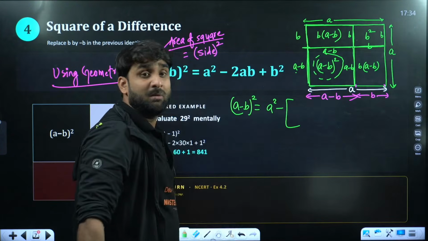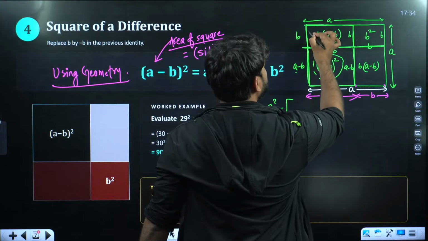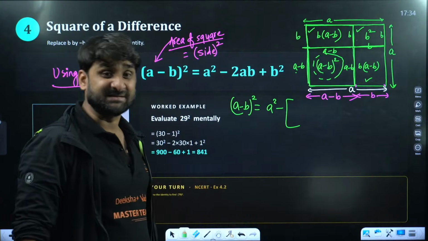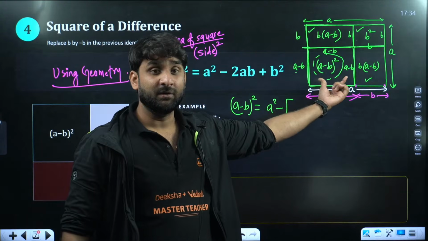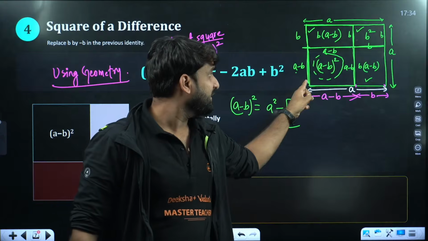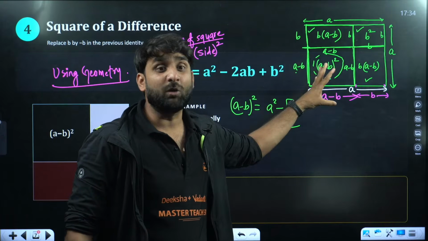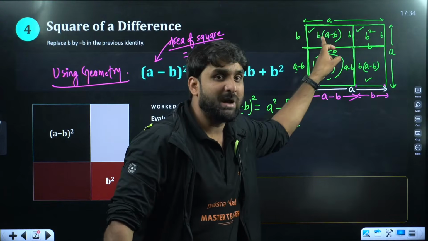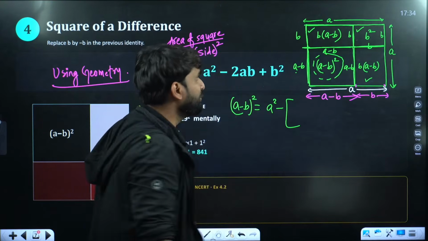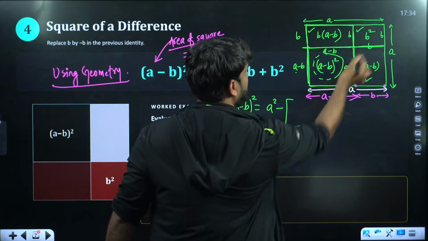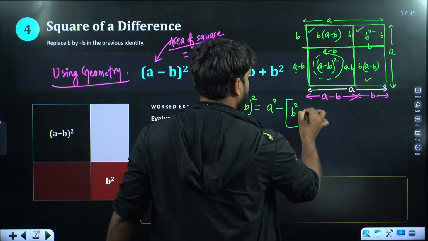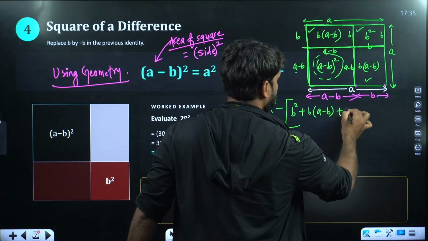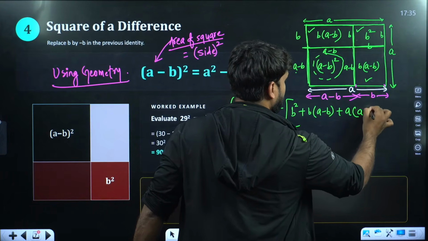minus area of this plus this plus this. Yes, we want the area of this square. So the area of this square having side a minus b will be equal to the area of the entire square minus the sum of these three. So let's do the summation. So this will be b square plus this is b into a minus b plus a into a minus b.